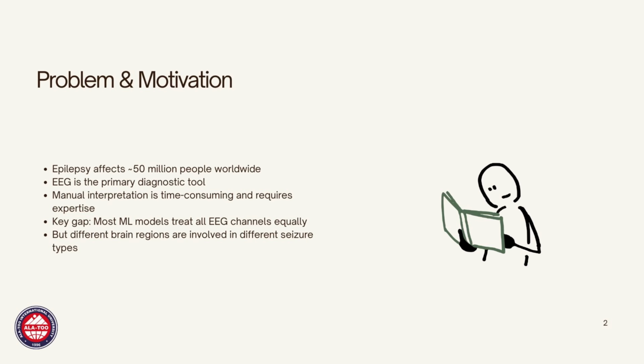In recent years, researchers have started using machine learning to automatically analyze EEG signals. This is great, but there's a big problem. Most existing models treat all EEG channels equally. However, we know from neuroscience that different types of seizures affect different parts of the brain. For example, focal seizures start in one specific area, while generalized seizures involve the entire brain. This is the key insight behind our work. What if we could teach the model to automatically focus on the most important channels for each type of seizure? This is exactly what our method does.